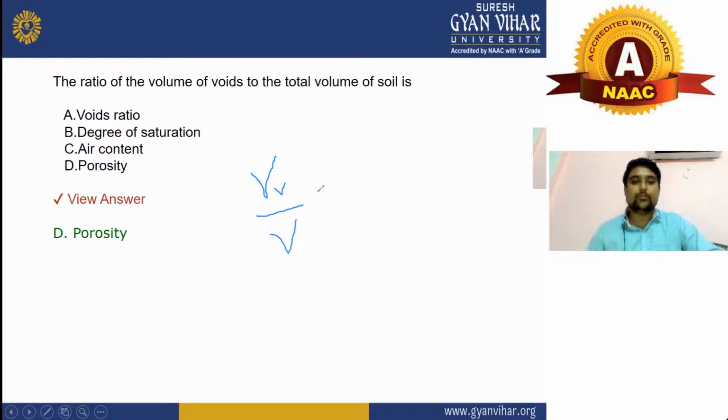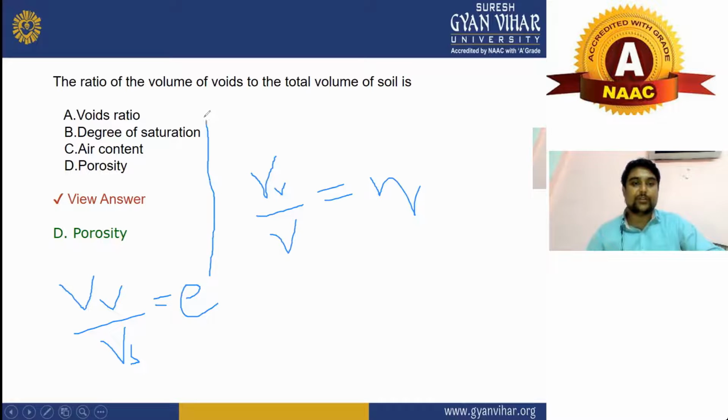Okay, this will be your porosity, and porosity is denoted by n, and sometimes we also call it eta. And now we will see void ratio. In void ratio, the volume of voids will be the same, and here will be volume of solids. That will be the formula of void ratio. As you can see, it is denoted by e. It will be your void ratio, and this will be your porosity. This is very important because in many government exams, this type of question is asked.